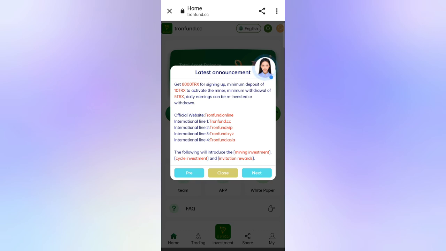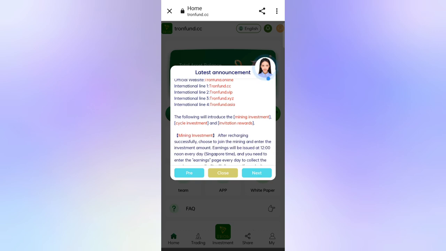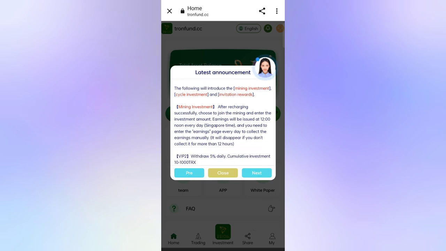Minimum deposit is 10 TRS and minimum withdrawal is 5 TRS. Daily earning can be reinvested or withdrawn. Official links you can also see here. So you can see the following will be introduced: mining investment, cycle investment and investment reward. In the mining investment, after recharging successfully, choose to join the mining and enter the investment